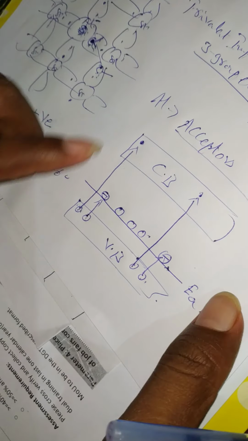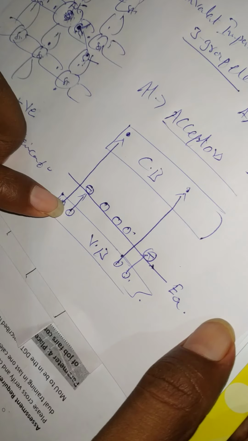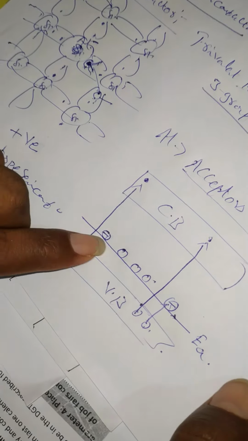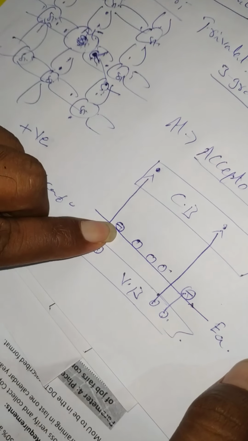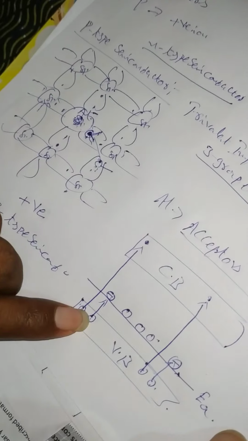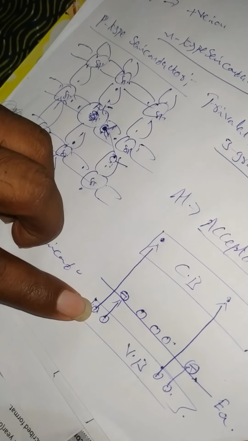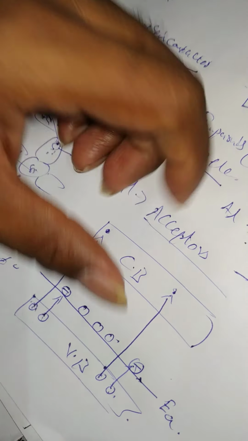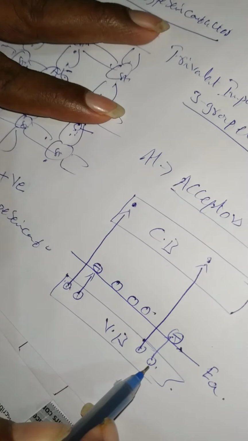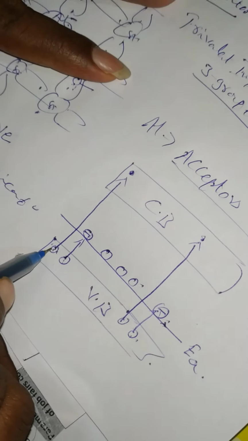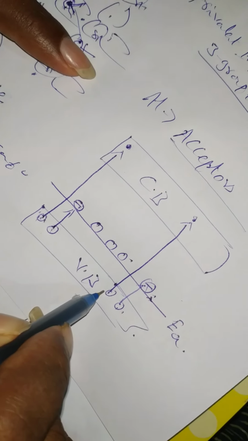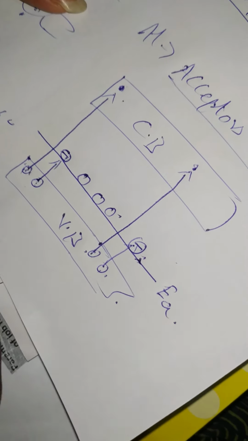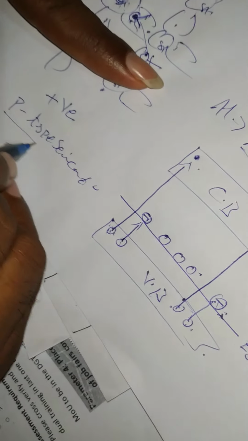Next, the energy band diagram. The acceptor atoms are accepting electrons from the valence band, the valence electrons of silicon. That's why the acceptor energy level lies very close to the valence band. By accepting, they become negative ions because of the extra electron, forming holes in the valence band. If you give more energy, electrons will also be promoted from the valence band to the conduction band, forming holes. So the valence band contains holes from two sources, one from acceptor atoms, the other from promoting electrons from the valence band to the conduction band. So the majority charge carriers are holes and the minority carriers are electrons. The charge of holes is positive, that's why we call this a p-type semiconductor.